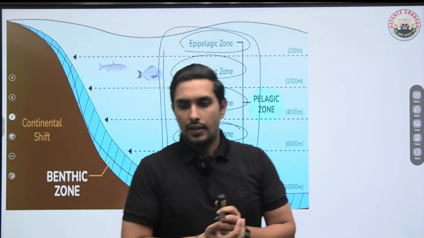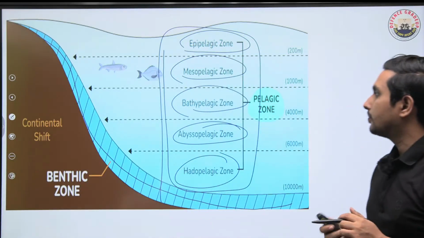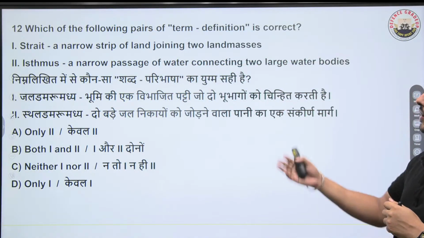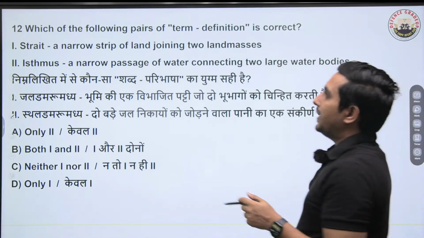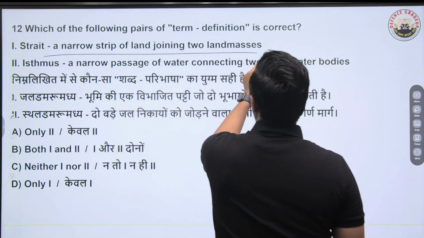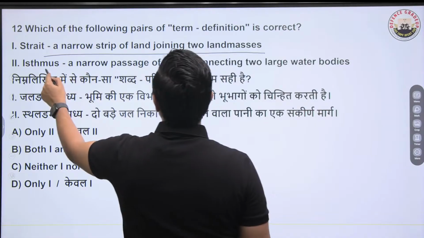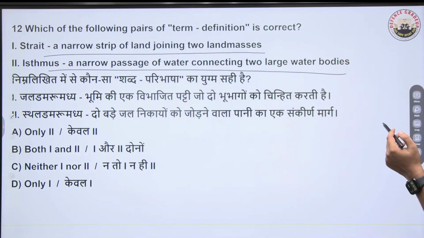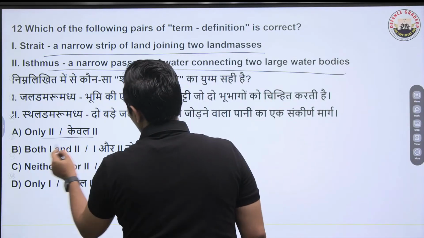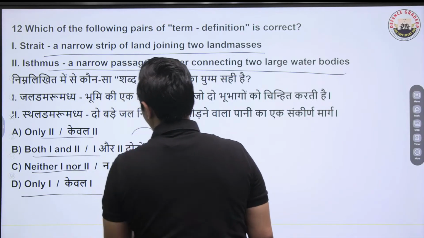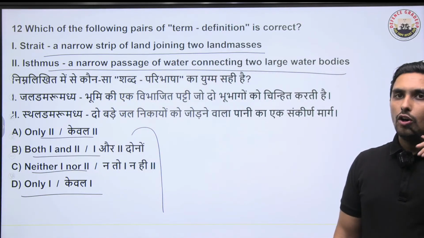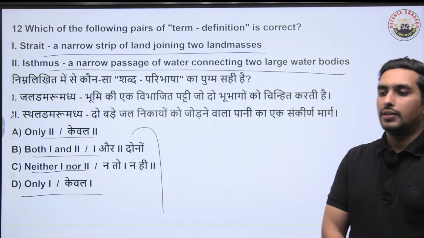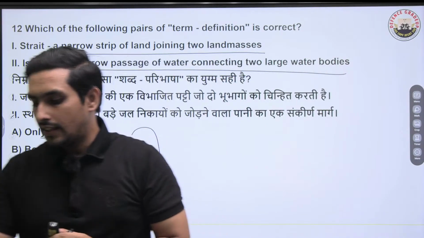Got it? Okay. Moving ahead, the next one says we have got two statements. You have to tell me which of the following is correct. Strait is a narrow strip of land joining two landmasses. Isthmus is a narrow passage of water connecting two large water bodies. Which of the following is correct? Is it only two, both, neither, or only one? Now read the options carefully and then answer. A, B, C, D, what is the right answer? What exactly is the right answer to this question?